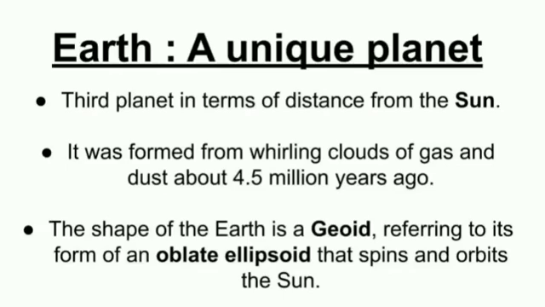The shape of the Earth is also known as geoid, or to understand we can say that the shape of the Earth is like an orange, as it is flattened at the poles due to the spinning and bulged near the middle, that is the equator. So the shape of the Earth is called a geoid shape.